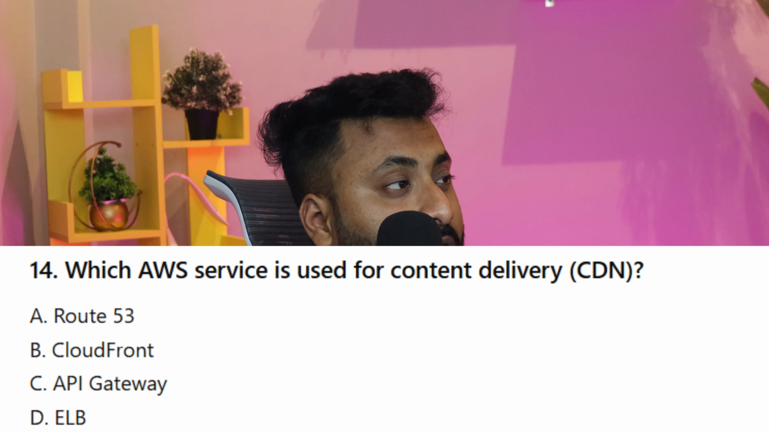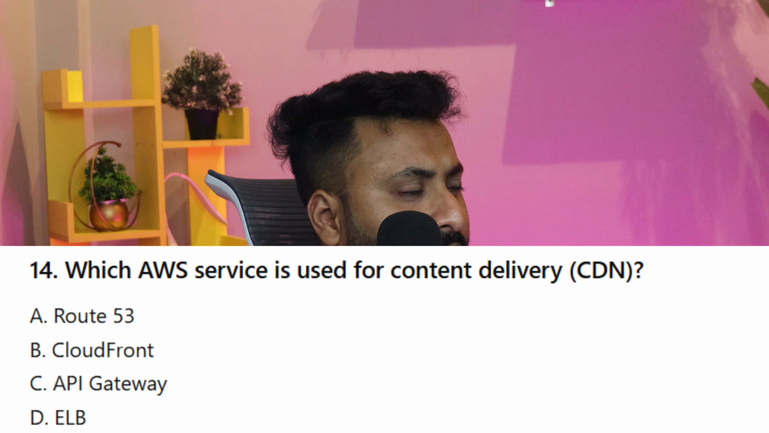Okay, option number C, API Gateway. Again, completely out of the box options. ELB, Elastic Load Balancer. So the right answer would be CloudFront. That is CDN, Content Delivery Network. So we use CloudFront, and in the backend they use a CDN just to distribute the complete application, or whatever data you have, maybe a video streaming website or application, for example Amazon Prime, Netflix. They all use a CDN just to stream their data across the globe.